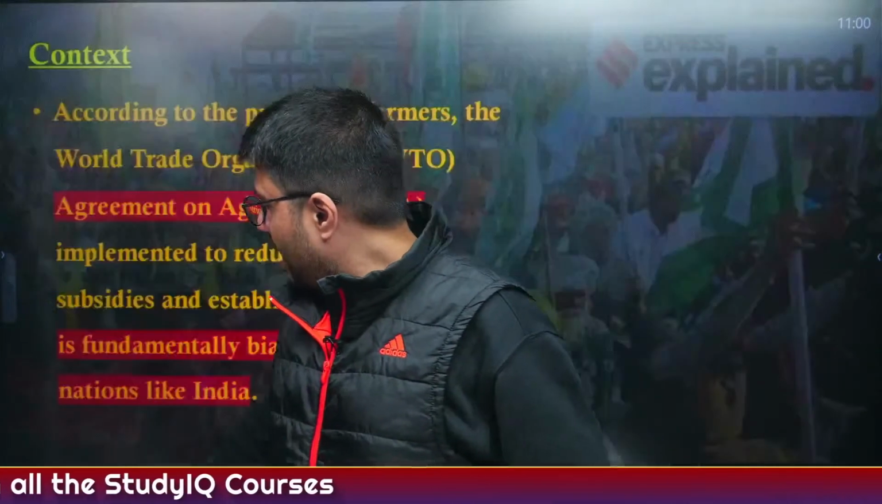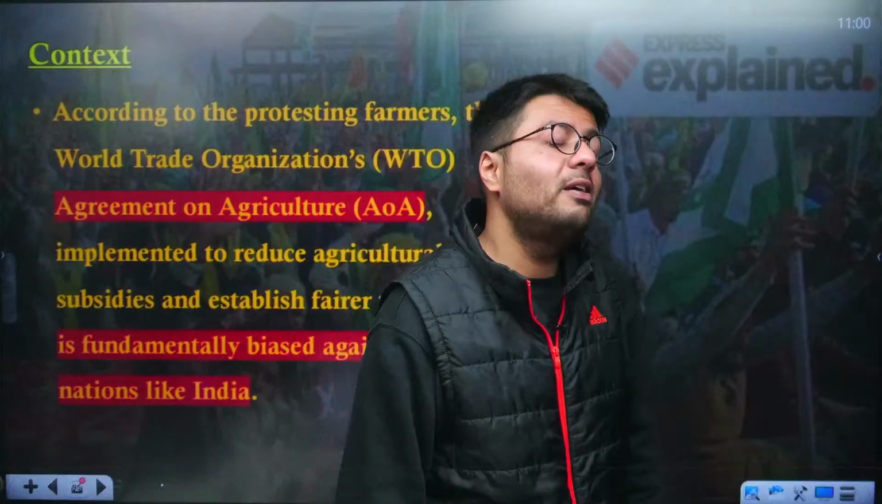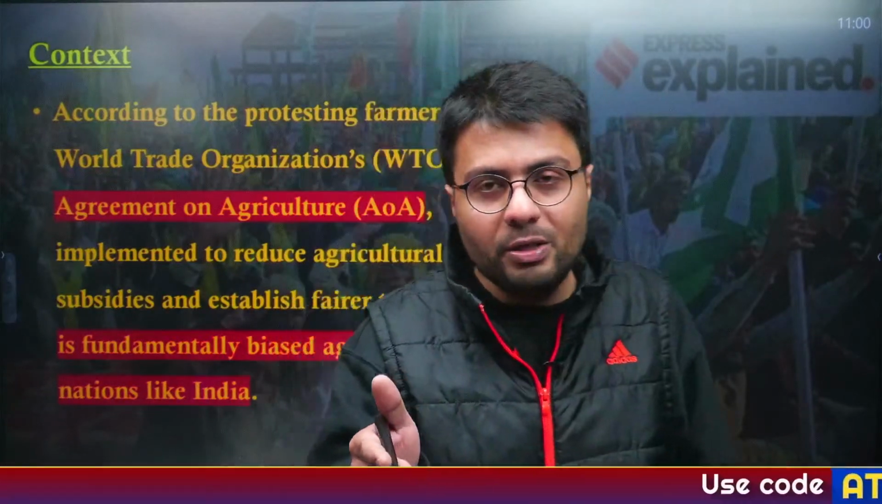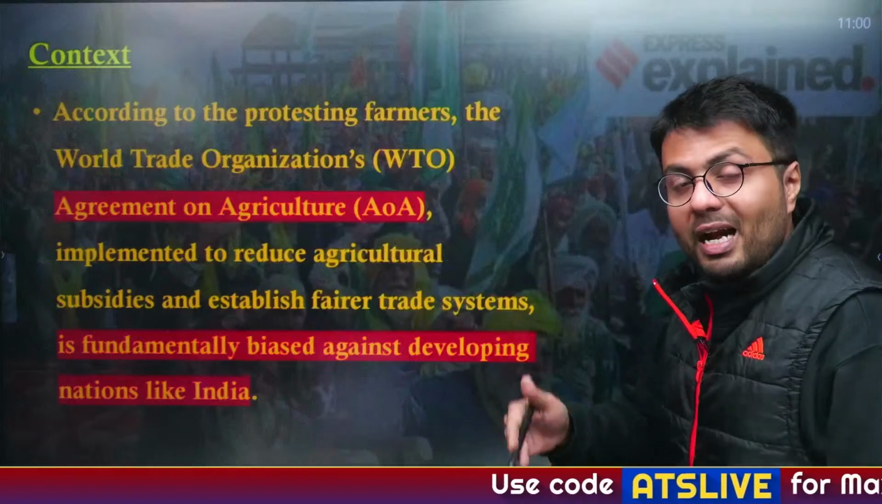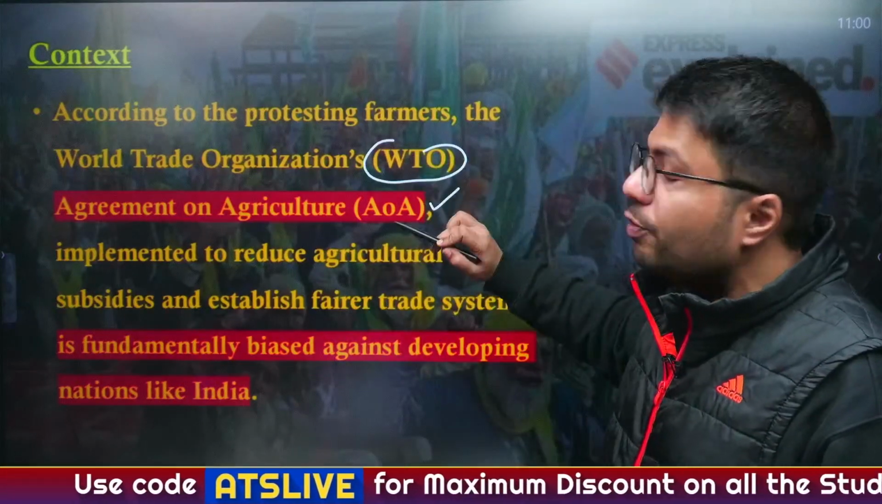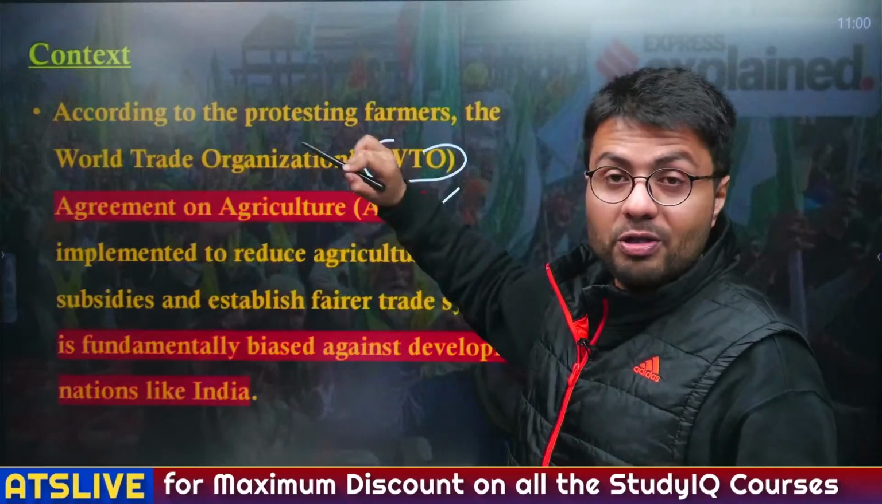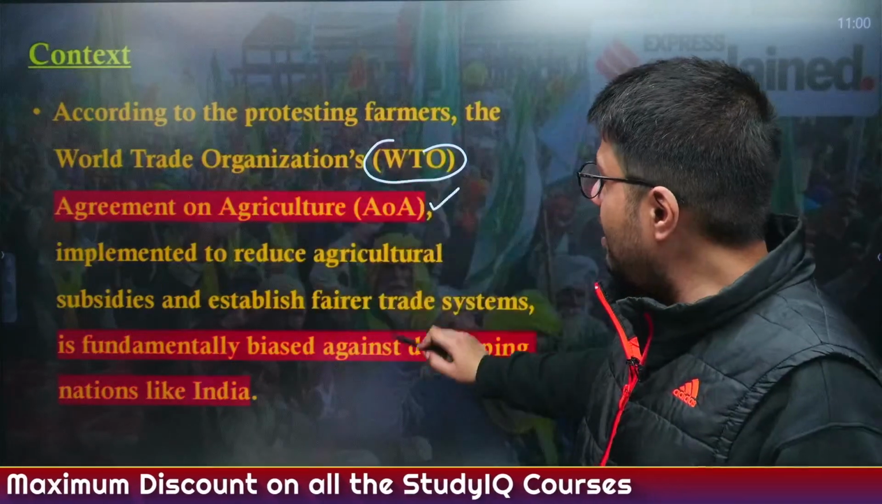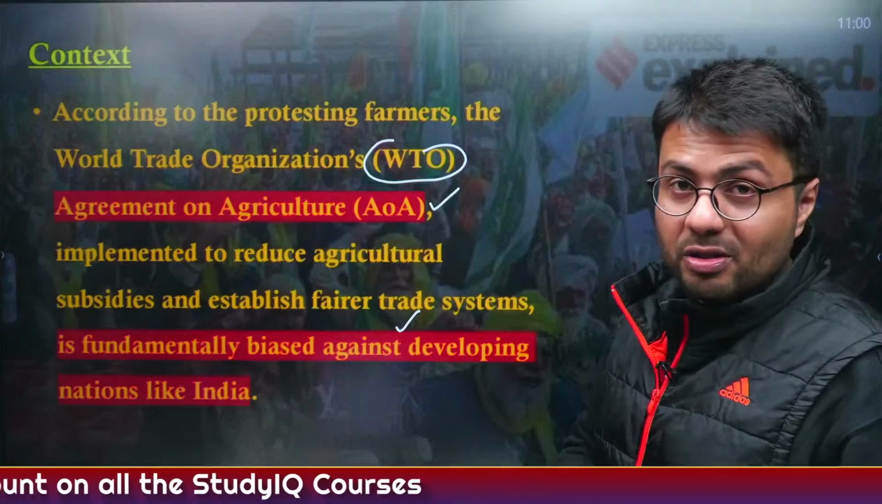So, I have taken the liberty of taking this article from the website itself, and it states that the farmers who are protesting right now on the borders of Haryana and Punjab have demanded that the government withdraw itself from the World Trade Organization, because according to the farmers, the Agreement on Agriculture, which is a part of the WTO, is fundamentally biased against developing nations like India.